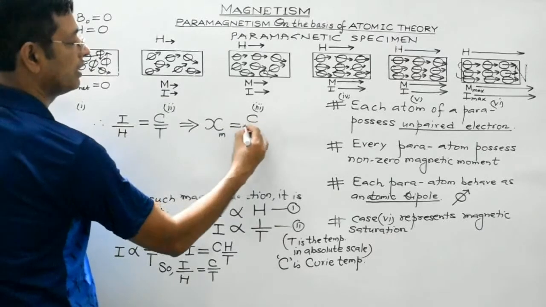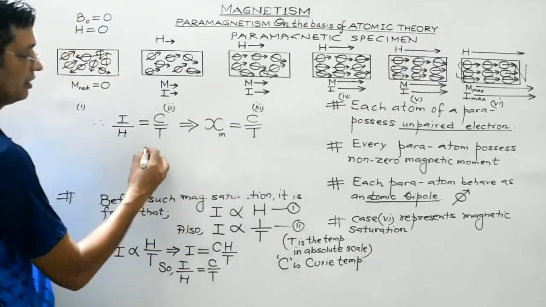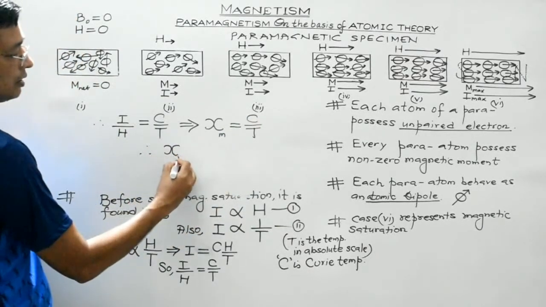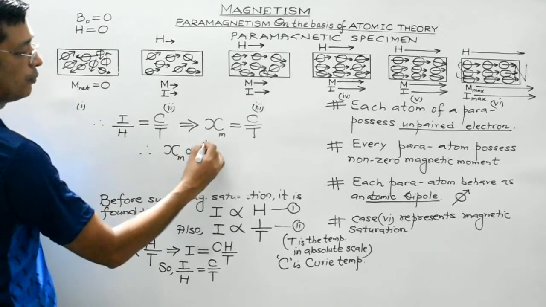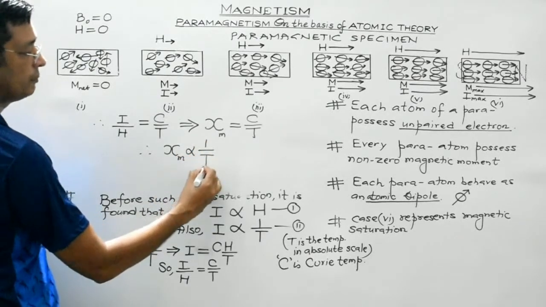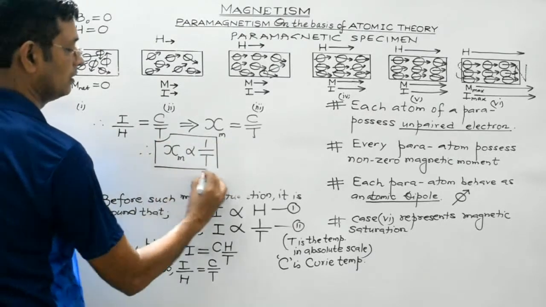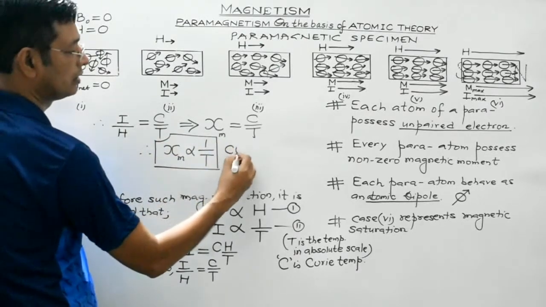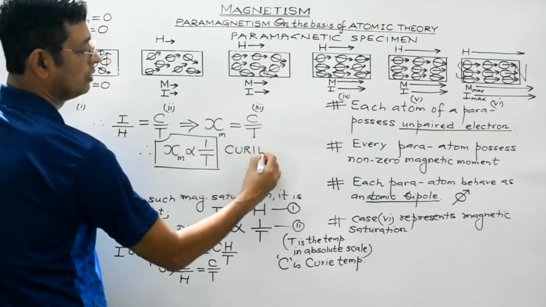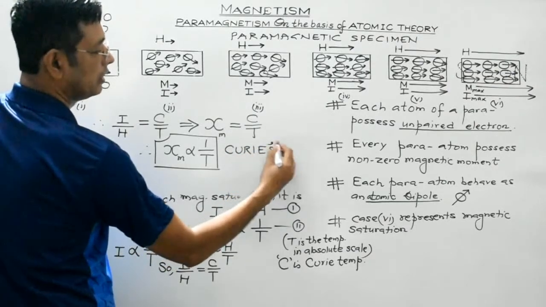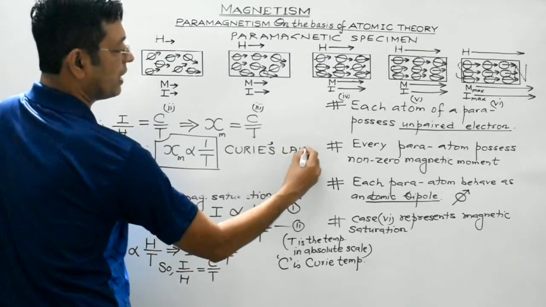It is C by T, and C is constant, isn't it? Therefore, chi m is inversely proportional to the temperature of the paramagnetic substance in absolute scale. This is actually known as Curie's law in magnetism.